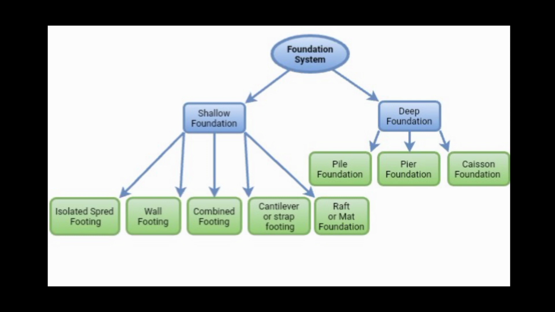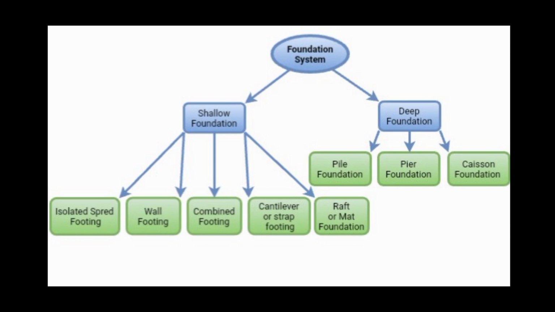Foundation is of two types, that is shallow foundation and deep foundation. Shallow foundation is categorized into various types like isolated footing, wall footing, combined footing, cantilever footing, raft or mat foundation.